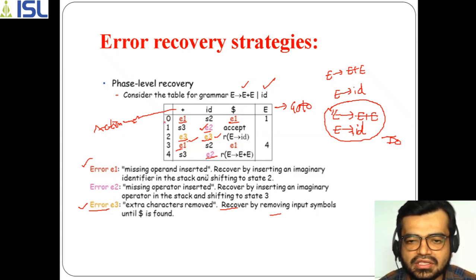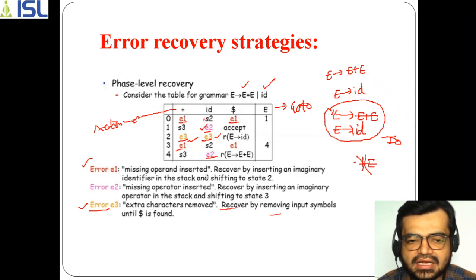But if you go into the 0th state, that is I0, what happens is that you shouldn't take this operator. So that is why if you take any of the states which starts with an operator, because this expression never starts with an operator, it is not like plus E, right? So it is not like that. So in that way, that's why you have to take here E1, because there should not be any action for an operator. Okay, and here the operand is there, so ID means here an operand will be there.